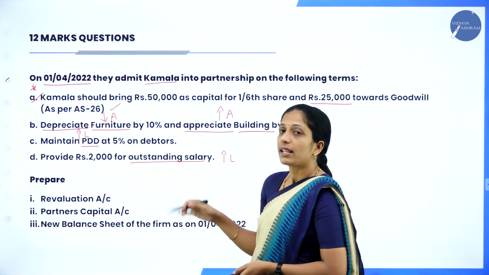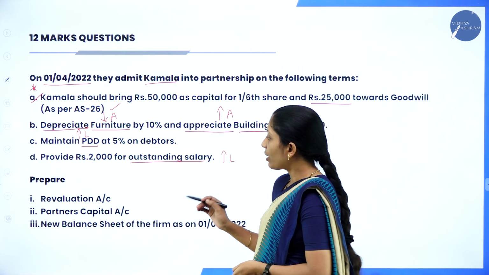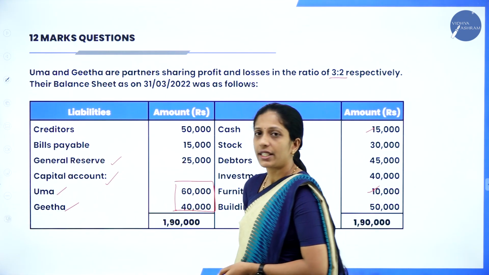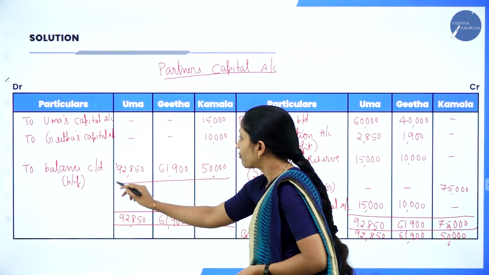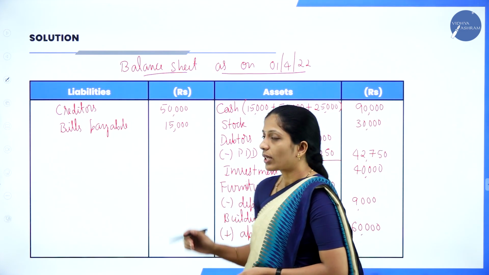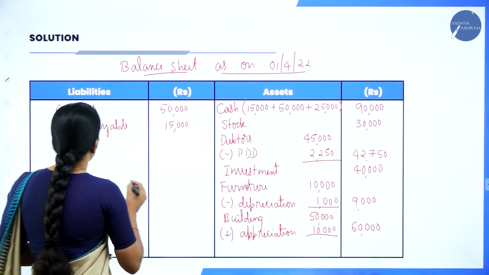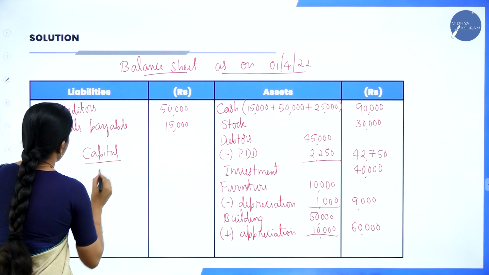Now, let us see anything which has been left out. So, we have to write the capital. Not the capital we have already taken, but this capital we have to take. So, capital, how much do we have? Who are the partners?